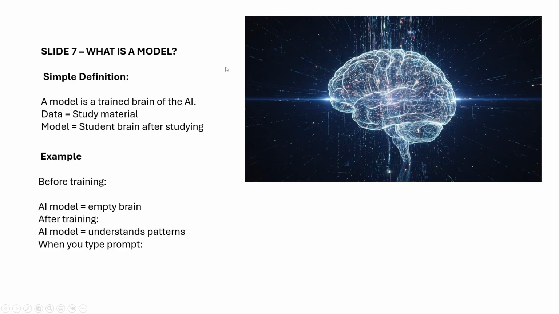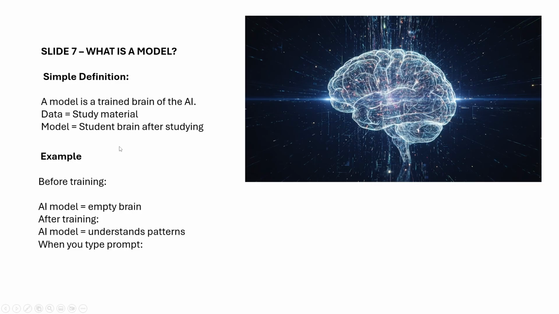Data means study material. Suppose you are preparing for your 10th class exam or your intermediate degree exams, right? We study based on the syllabus and course, with lots of books and important text material. We study and we understand. The same way, here the AI is also studying. That is the study material, and the model is the student brain after studying.